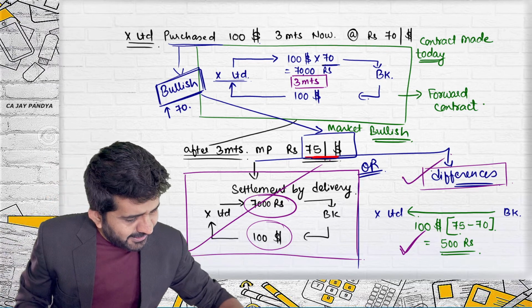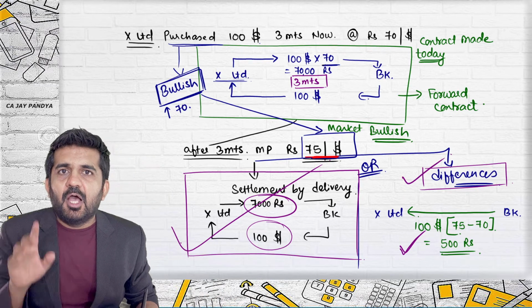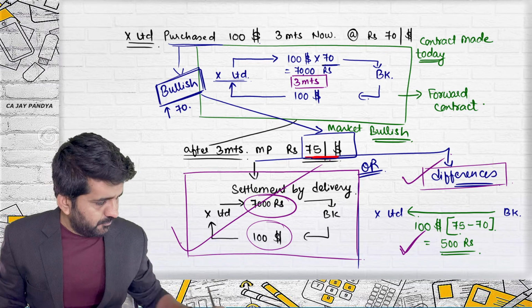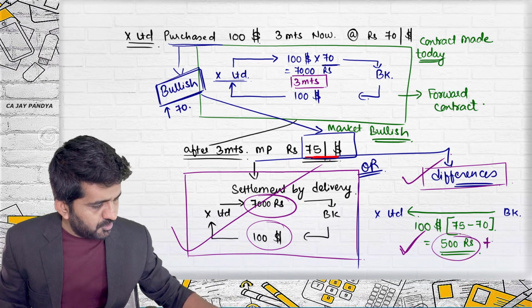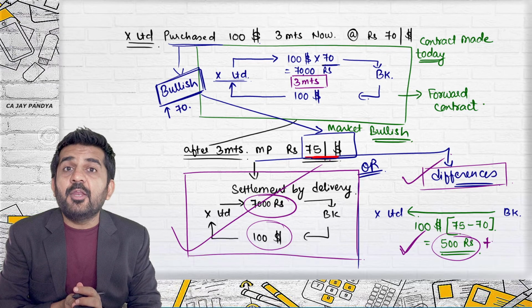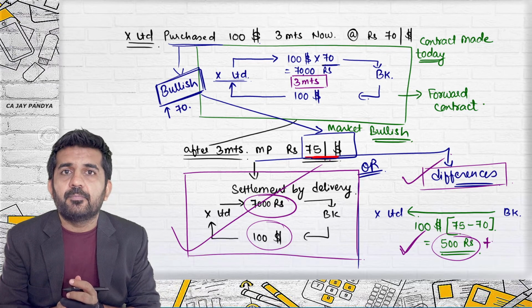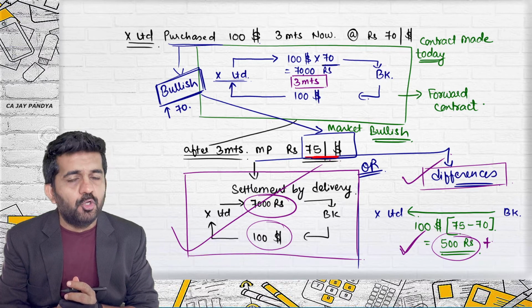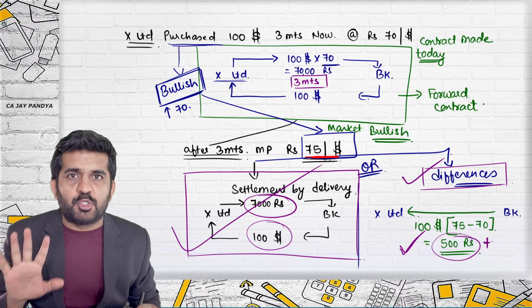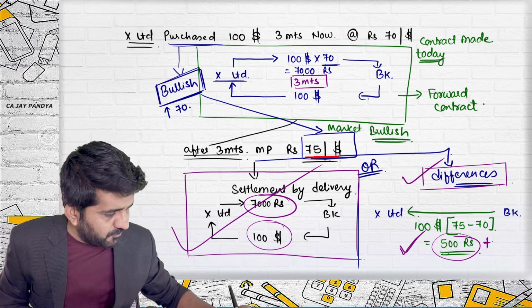If you do settlement by difference, how much money you are getting right now on this page? 500 rupees. 500 rupees you are receiving? Is it all right? Are you getting $100 or not? Yes or no? No. Is it all right? So your concept is absolutely clear. You will not be getting $100 if you are getting this 500 rupees.